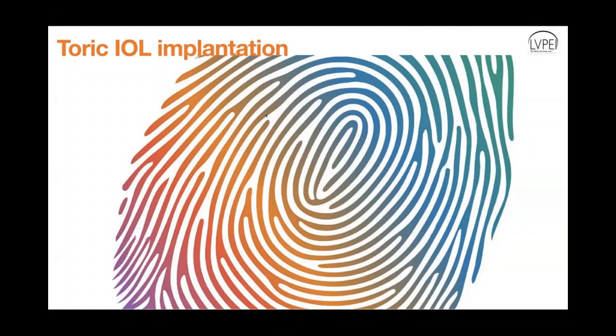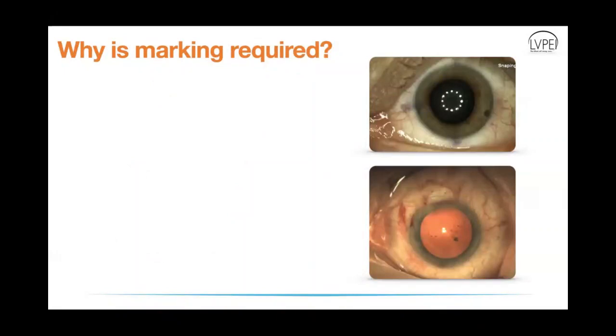I'm going to be speaking mainly about what are the additional things that you should do when you implant a toric IOL. And from this perspective, I'm going to be speaking mainly about marking the cornea in the traditional way before you actually do surgery. Toric IOL implantation is nothing very different from regular IOLs, and all of you are excellent cataract surgeons. But I think the pre-op planning and the pre-op marking is a very important part of getting this right.